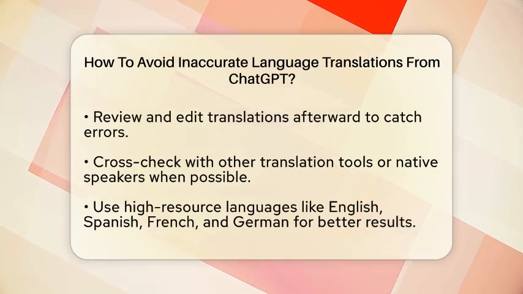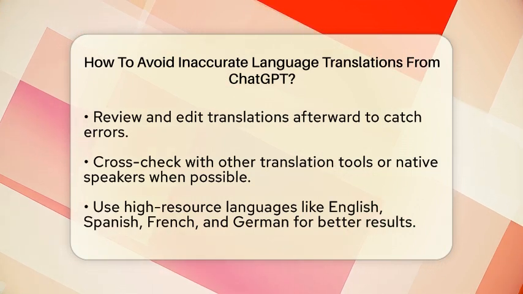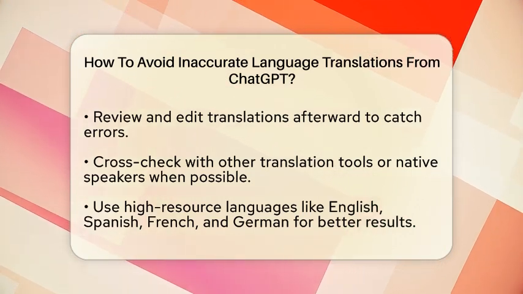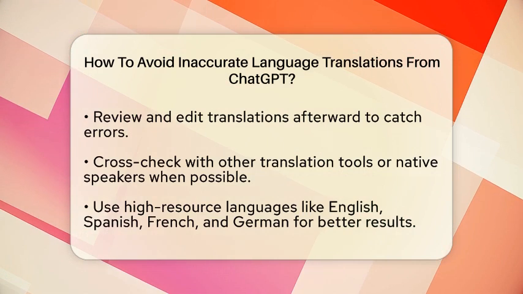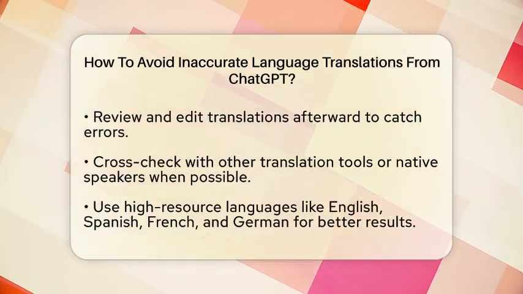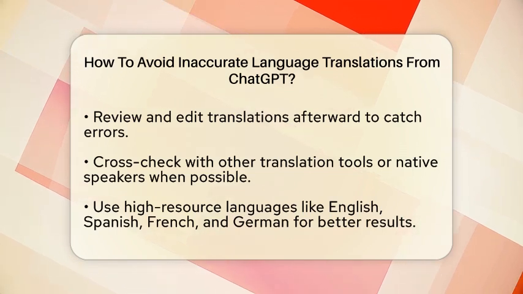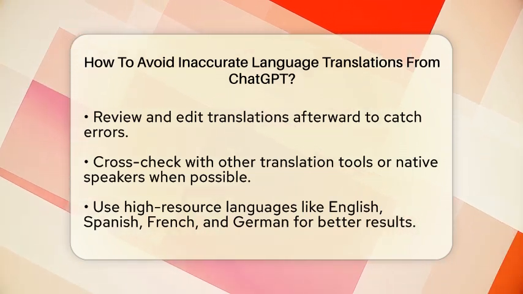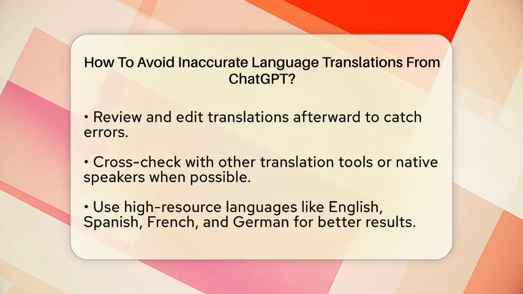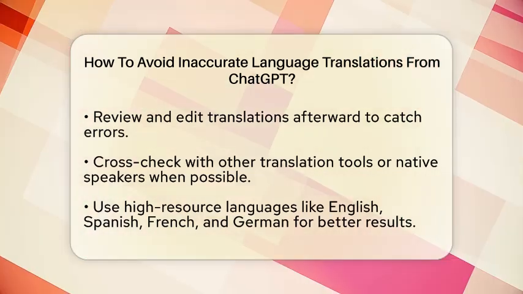Always review and edit the translations afterward. ChatGPT can produce fluent-sounding results that might still be inaccurate in meaning. Cross-check with other translation tools or ask a native speaker if possible. For example, if you're translating a technical manual, compare the output with a specialized translation service or consult a language expert. This extra step helps catch subtle errors.